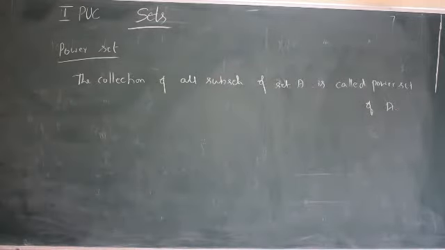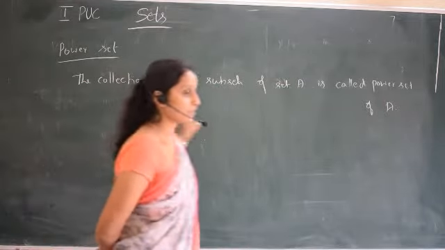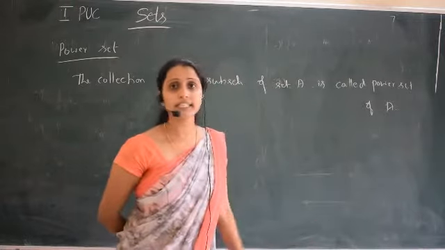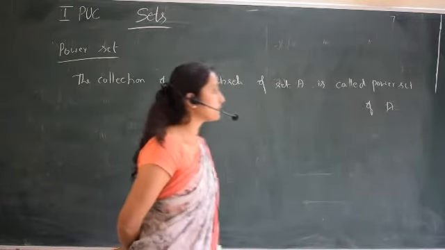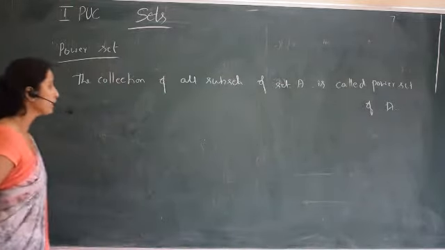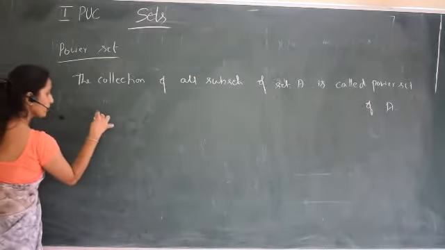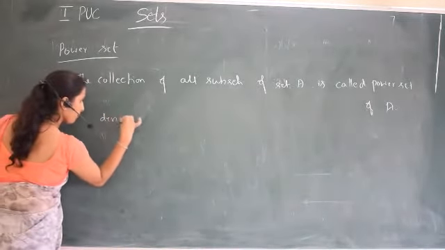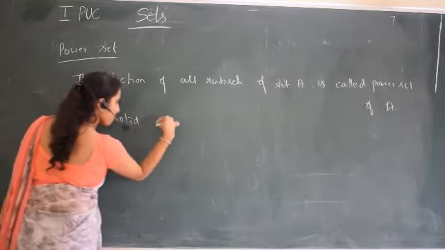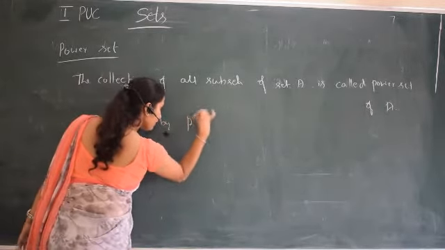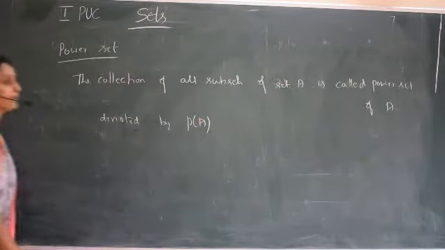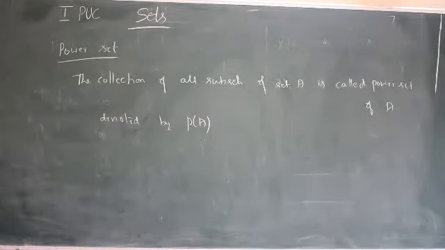When a set is given, we have to write all the subsets of the given set. When we write all the subsets in a set, again as a set, that becomes the power set of A. We denote it by P of A. That means power set of A.